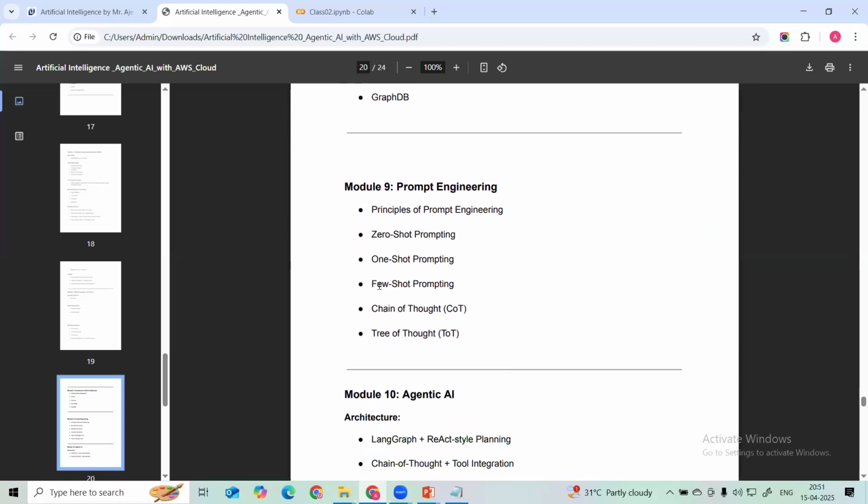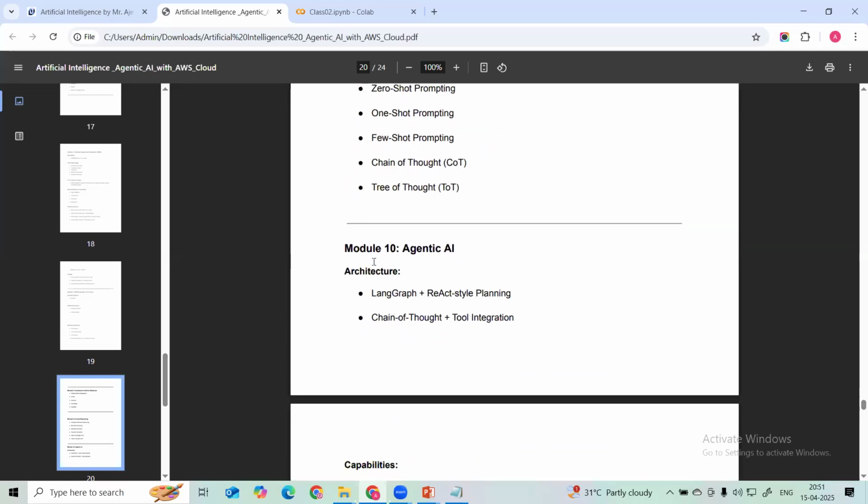And then prompt engineering. This is very much important. In this we are learning the principles of prompt engineering, how we can design an effective prompt. That is very much important. We are going to understand what techniques we can apply, and then we have different types of prompting, right? Few shot prompting, zero shot prompting, one shot prompting, then chain of thought prompting, tree of thought prompting. We are going to learn all these kinds of prompting techniques.